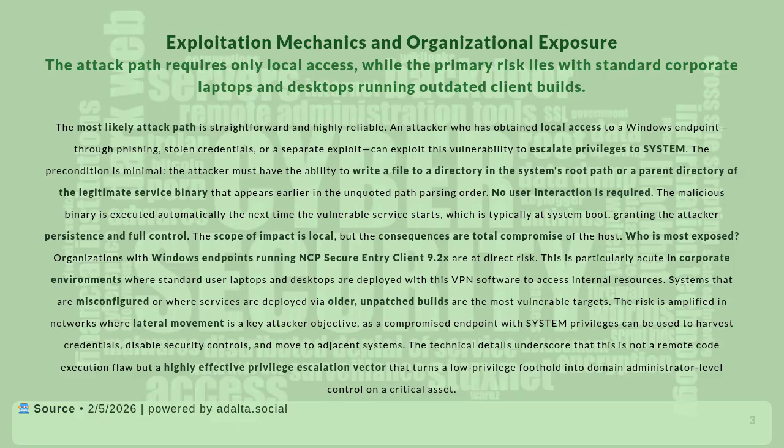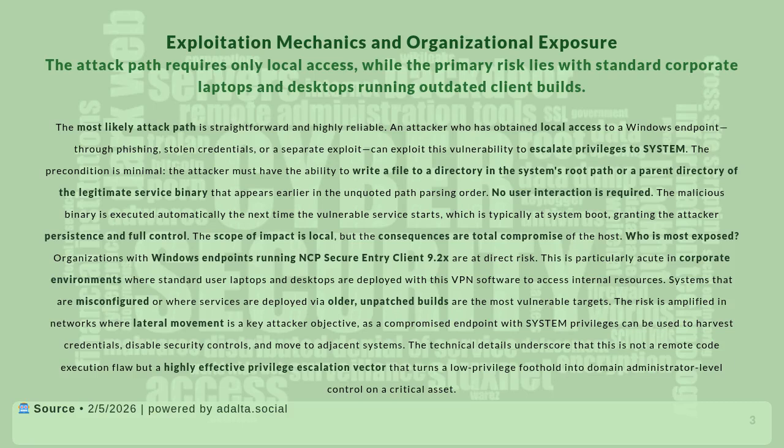The precondition is minimal. The attacker must have the ability to write a file to a directory in the system's root path or a parent directory of the legitimate service binary that appears earlier in the unquoted path parsing order. No user interaction is required. The malicious binary is executed automatically the next time the vulnerable service starts, which is typically at system boot, granting the attacker persistence and full control. The scope of impact is local, but the consequence is a total compromise of the host.